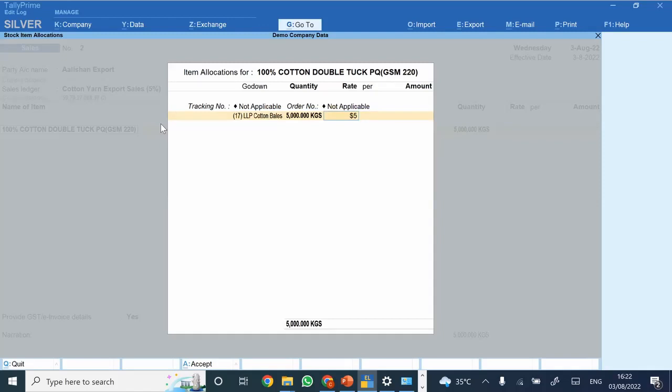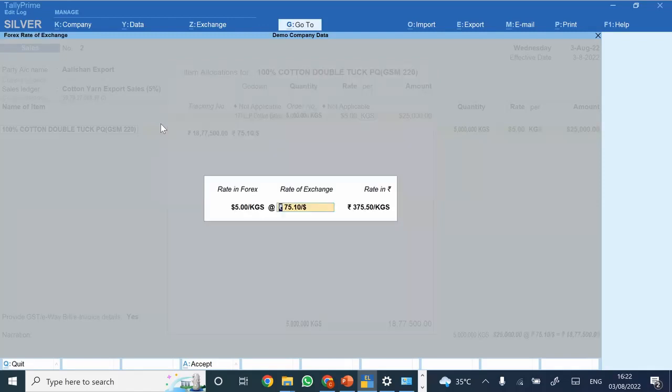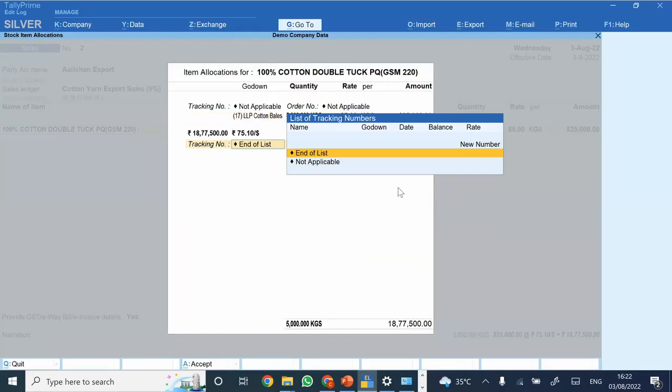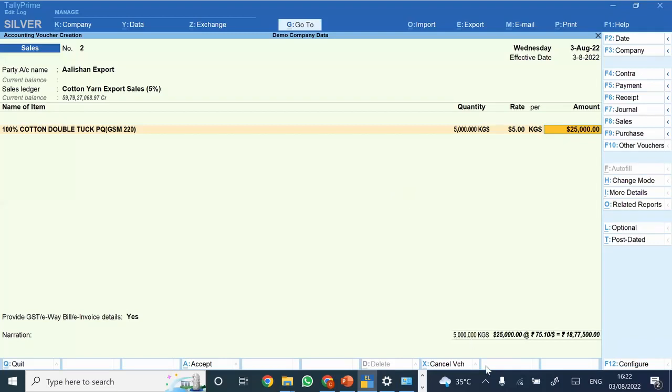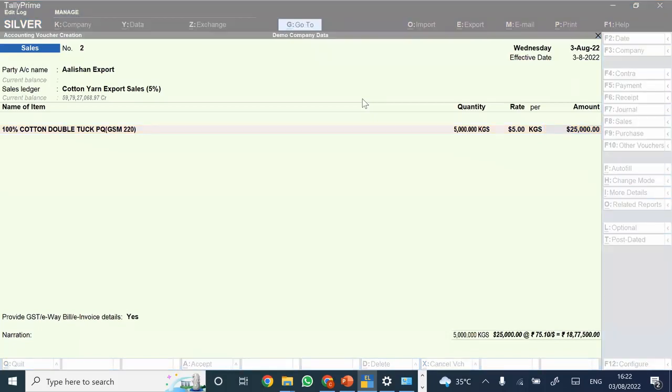Let's say I mentioned $5 per kg, the rate of exchange I can mention here. Based on the same, this is the amount in USD, this is the amount in INR. And based on this, even your exchange gain loss would be managed by the system. So you are not supposed to calculate exchange gain loss manually, it would be done by the system itself.